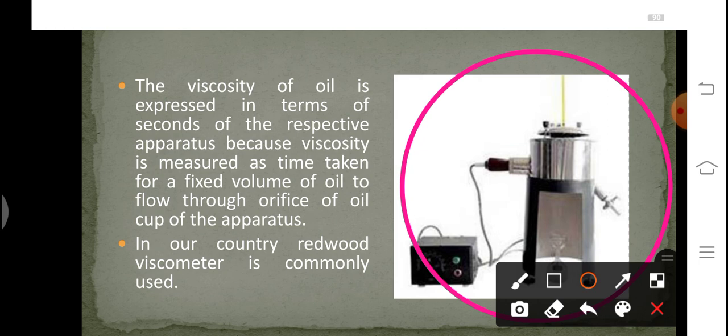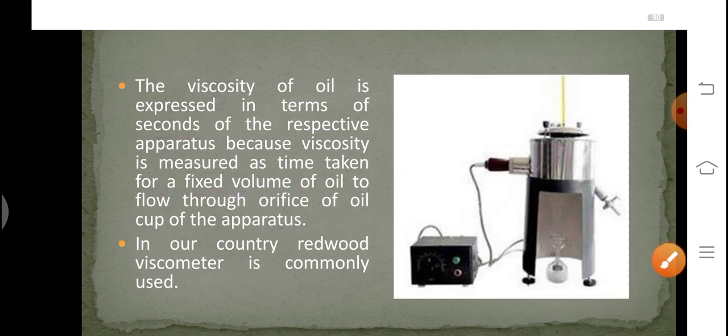The viscosity of the oil is expressed in terms of seconds of the respective apparatus, because it is measured as the time taken for a fixed volume of the oil to flow through the orifice of the oil cup of the apparatus. So what do you mean by orifice? Orifice is basically the hole through which the oil is poured down from the oil cup to the flask and then it is collected.